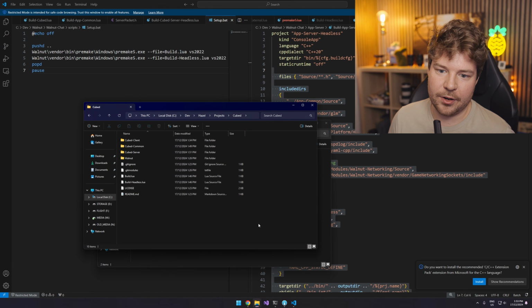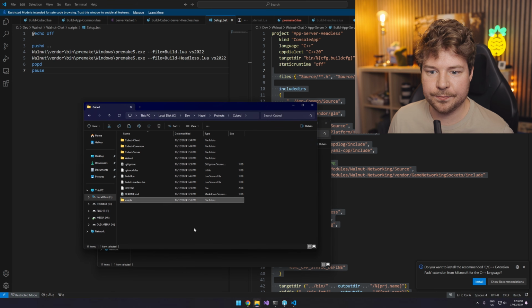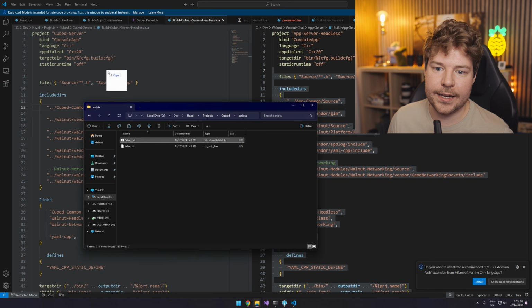Do we have any build scripts? We don't have any build scripts at all. So let's just copy the scripts directory. We'll paste it in here. I'll close this one and we'll edit our one here.